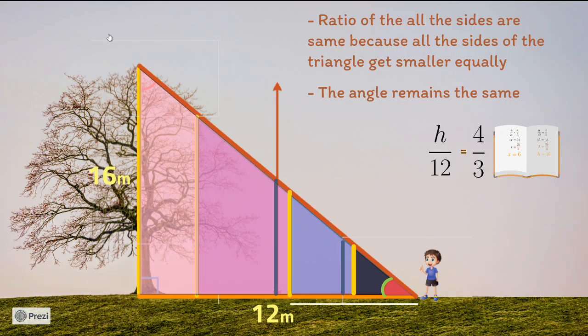And not only the height of the tree, students, even if there is something that is way tall, like the tallest tower in the world, any big height which is impossible for man to climb and find out, you can easily find out by the concept of trigonometry.